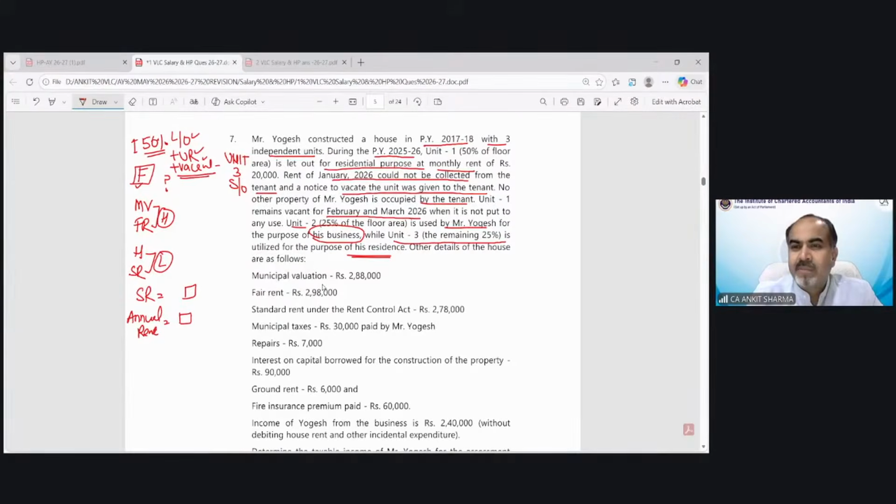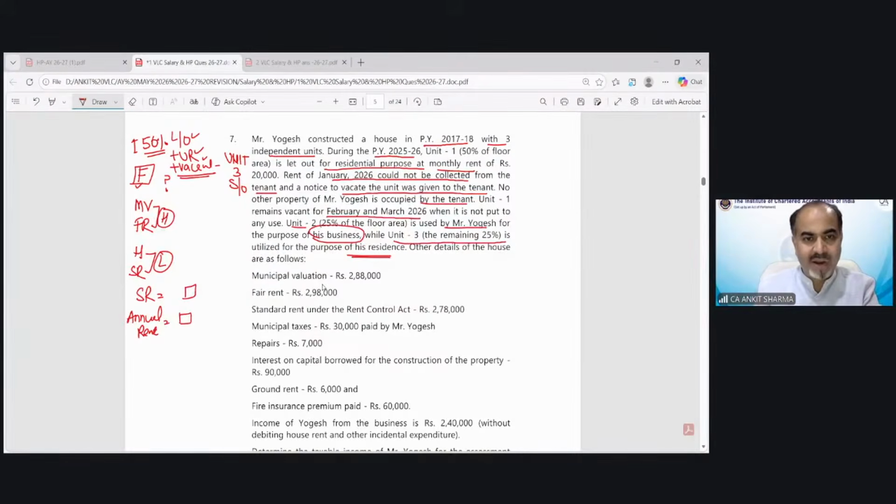Gopal is saying case D, self-occupied for part of the year, let out for part of the year. Case number 5, technically, you can say case number 6 we are discussing. So we will solve this question after the break.